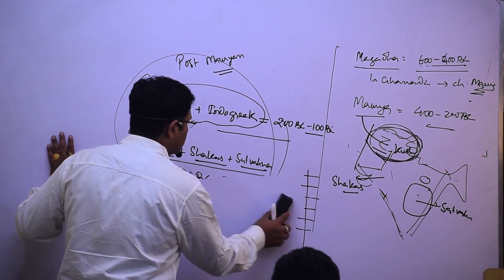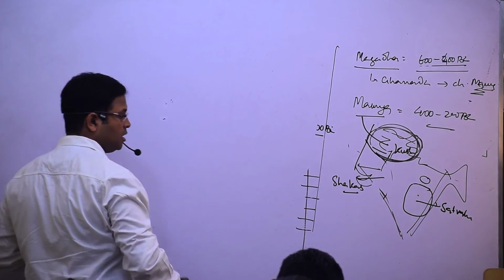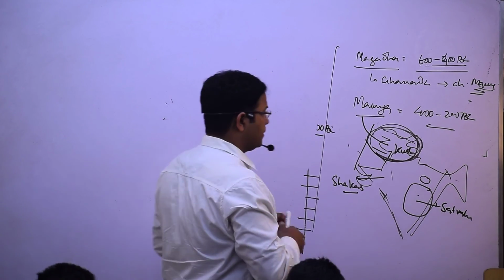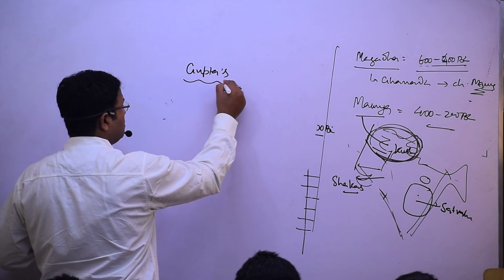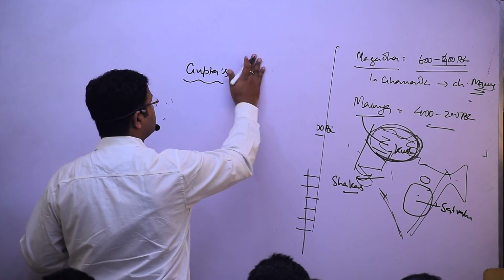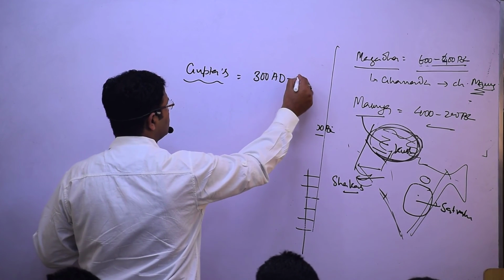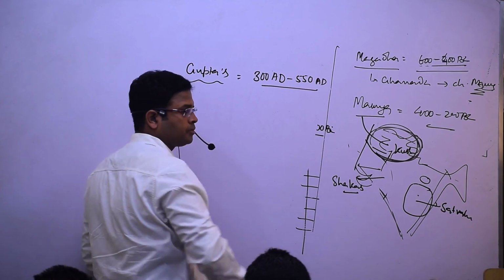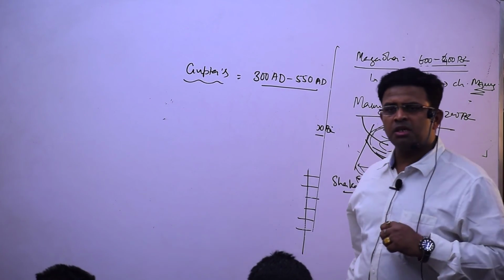So after the Satavahanas, the famous golden age of India came. Who came? Guptas. And keep remembering, without remembering this data you cannot build conceptual clarity. And the Guptas come from 300 AD to 550 AD. The Gupta period is just, tell me fast.